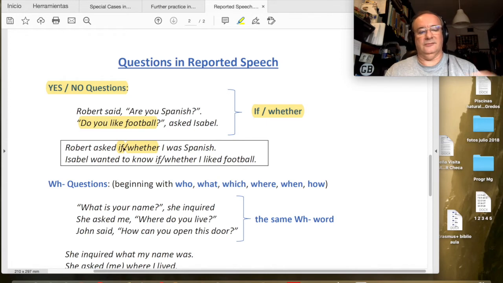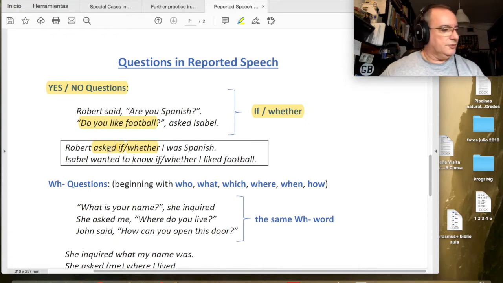No, it doesn't fit correctly together. Me dijo que sí, we can say that in Spanish, but in English we cannot say Robert told me if, or Robert said if or whether. We need specific reporting verbs for the questions in reported speech. Okay, we will see them in detail later on.